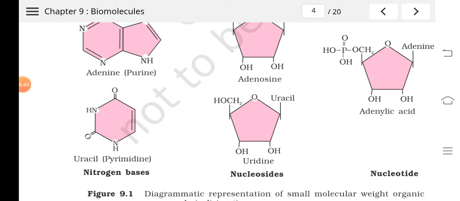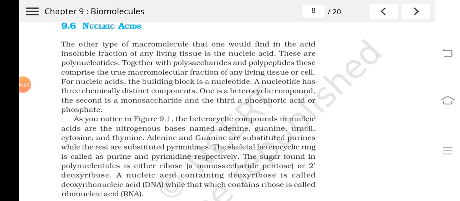By adding a phosphate group to this, it becomes the nucleotide. Nucleic acids are macromolecules and are found in the acid insoluble fraction. We studied in that experiment, by grinding the tissue with trichloroacetic acid and filtering it, where you can find the nucleic acid.